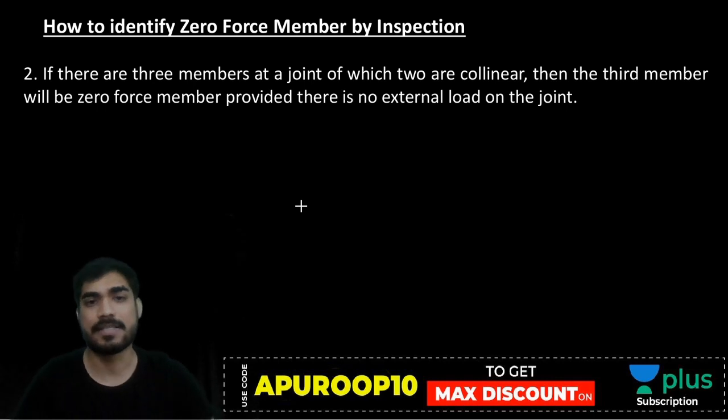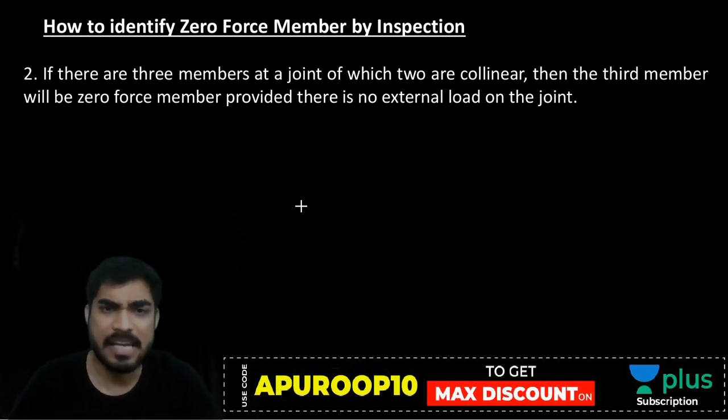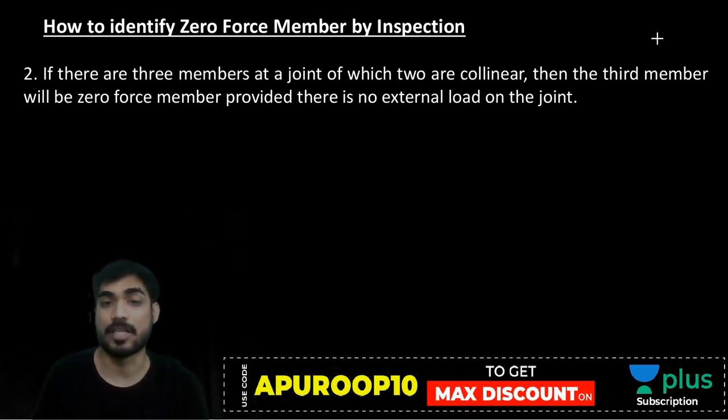Now my friend, second condition: if there are three members at a joint of which two are collinear, then the third member will be a zero force member, provided there is no external load on the joint.